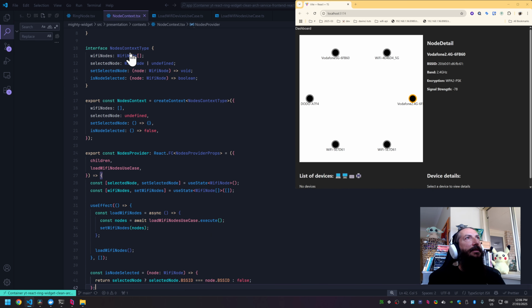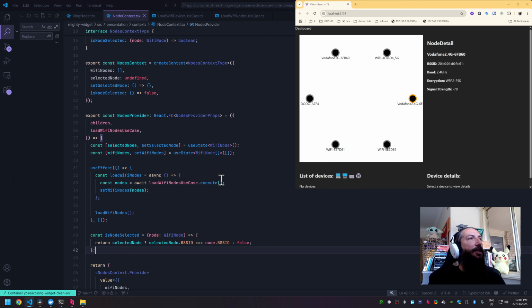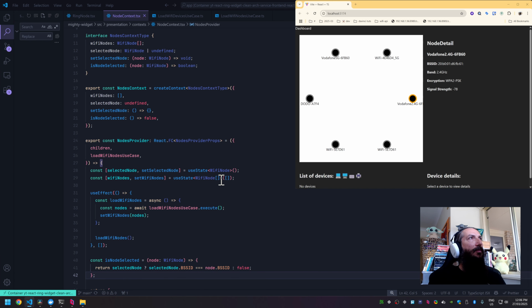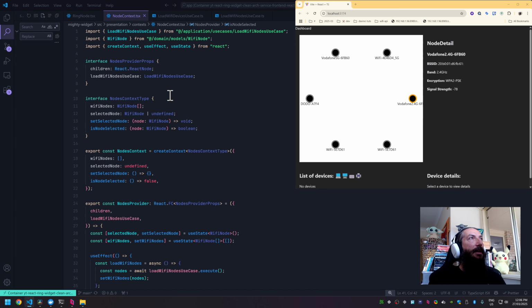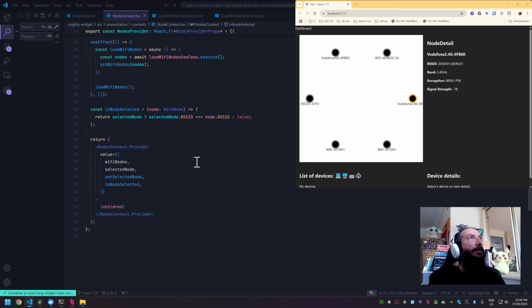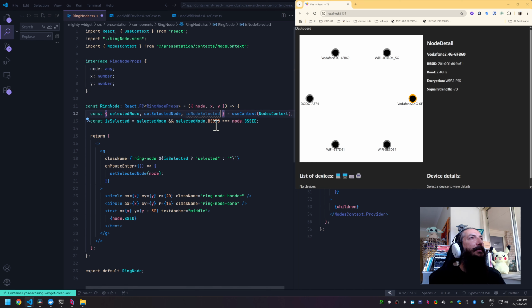I realized that I was updating the file, but you guys couldn't see that. What I changed was adding the function isNodeSelected, which is returning the check of the BSSID, and then I just updated the interface here and the context with the initial value. Cool. Wonderful. Now I can put it there and use it, grabbing it from the context like that, and then we can use it.